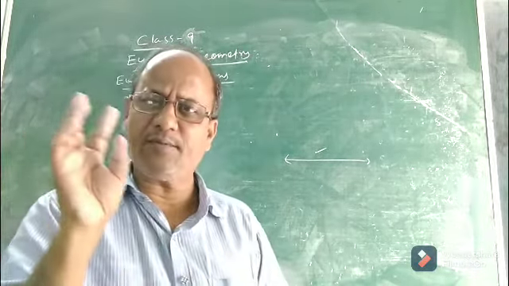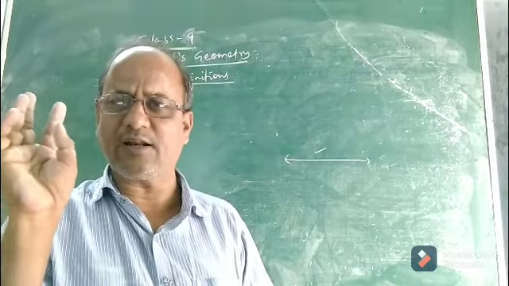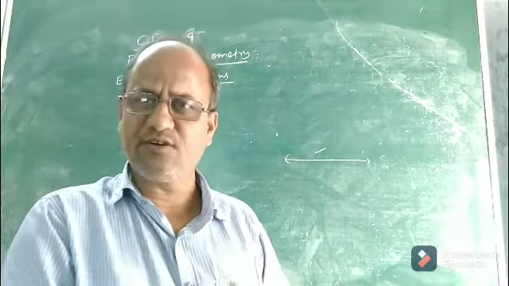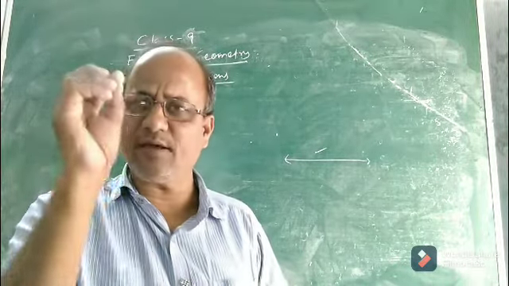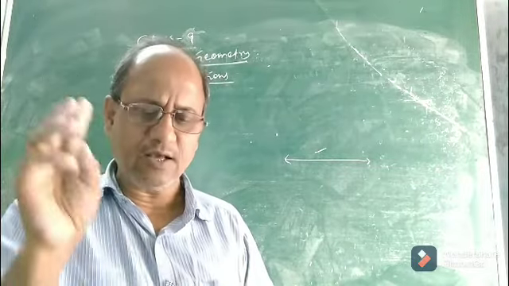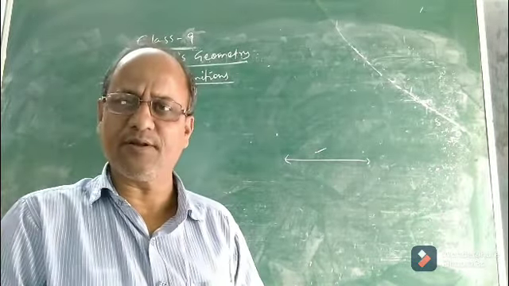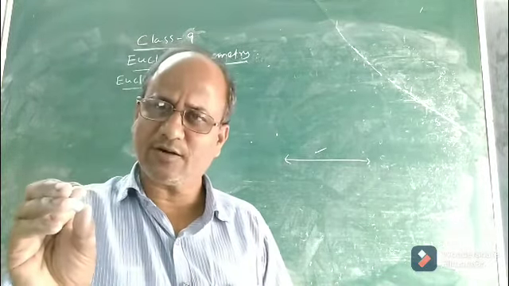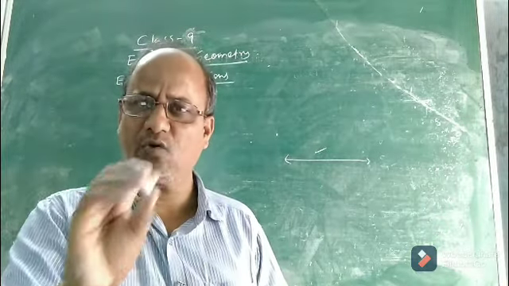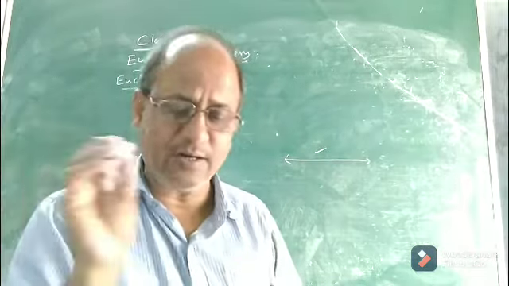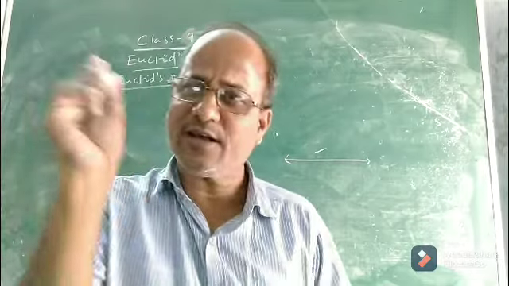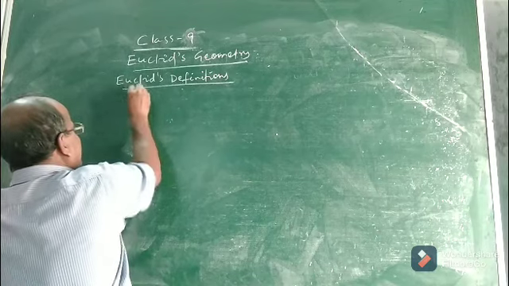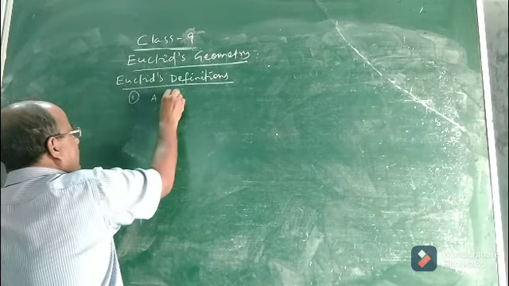There are nearly 23 definitions in Euclid geometry, but the most important ones which Euclid summarized are mainly seven. So what is the first one? We know that a point is a dot having no dimension, that is, no length, breadth and height. But what did Euclid say? He said a point is that which has no part.